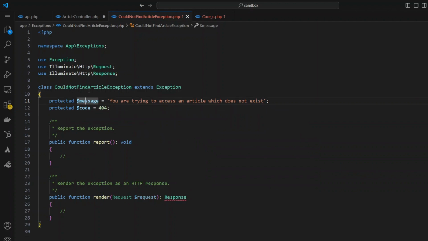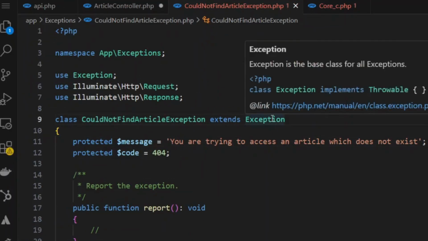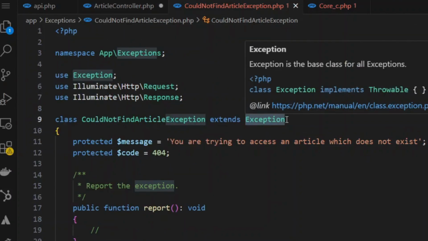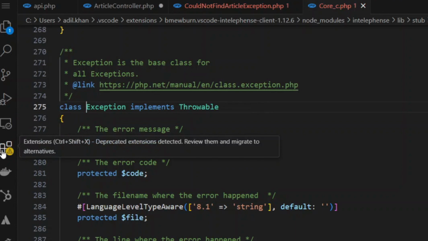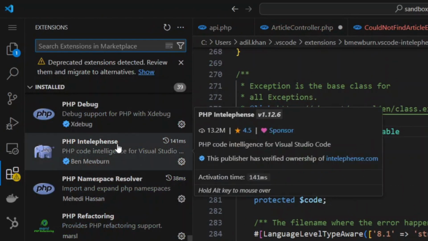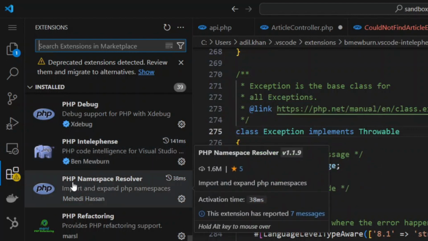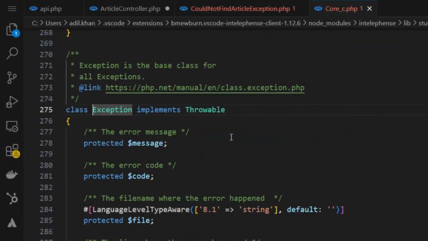For those of you wondering, how does this class pick up on this? It's extending from something called Exception. This is the same exception we were using earlier. So if you do a bit of a deep dive, I'm going to hold down control and click on Exception. If this isn't opening up for you, you need to install some extensions. They're called PHP IntelliSense by Ben Mewburn. And while you're at it, you might as well look for something called PHP Namespace Resolver. It's by Mehdi Hassan. You can find it by clicking here and typing it out. Both of these are really helpful when you're developing in PHP.